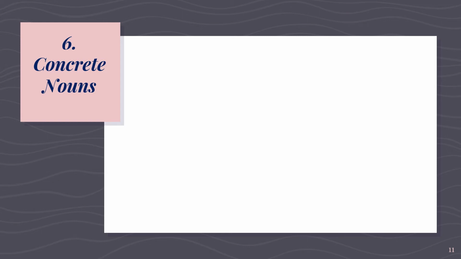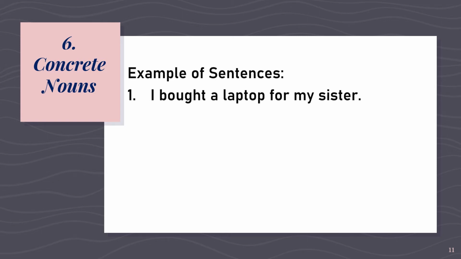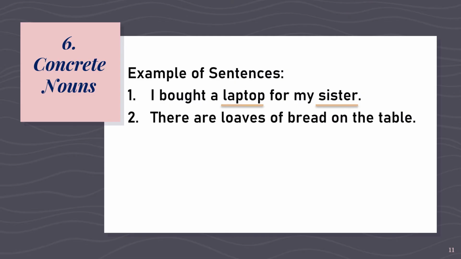Now let's use concrete nouns in sentences. The first one is, I bought a laptop for my sister. How many concrete nouns do you see in the sentence? Is your answer two? Correct. What are those? Are your answers laptop and sister? Correct. Second example. There are loaves of bread on the table.